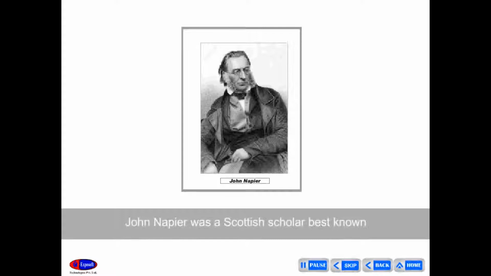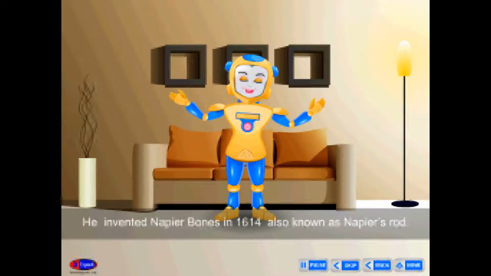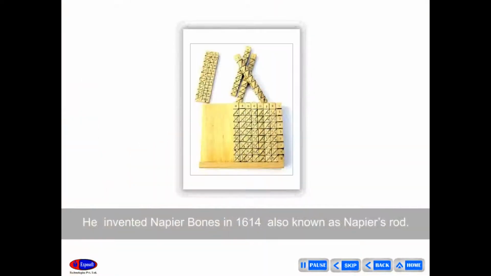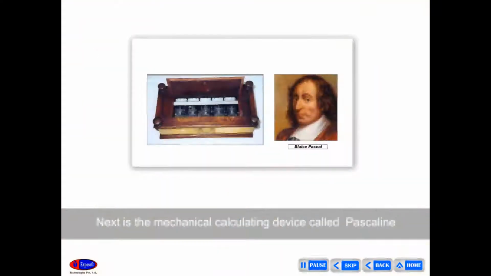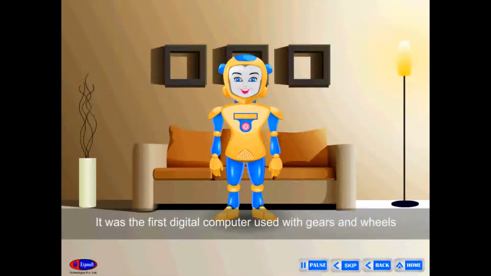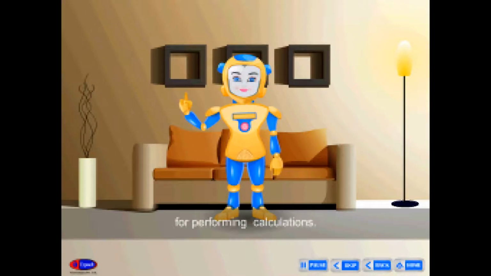Napier. John Napier was a Scottish scholar best known for his invention of logarithm. He invented Napier's bones in 1614, also known as Napier's rod. It is a set of numbered rods which were used to multiply any number by a number from 2 to 9. Pascaline. Next is the mechanical calculating device called Pascaline, discovered by Blaise Pascal, a French mathematician, in 1642. It was the first digital computer used with gears and wheels for performing calculations.